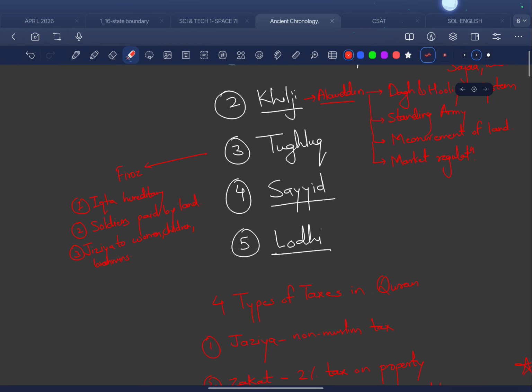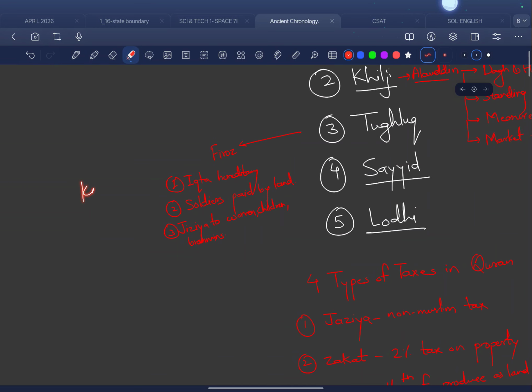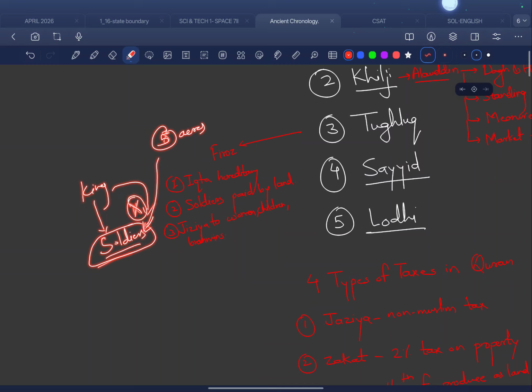The second point is soldiers were paid by land. Actually, this is what the Iqta system is. The Iqta system tells that if I am the king, and there is a soldier or a commander under me, then in medieval times I used to assign him a piece of land, suppose 5 acres. This land belonged to this soldier. This was the Iqta of this particular soldier.